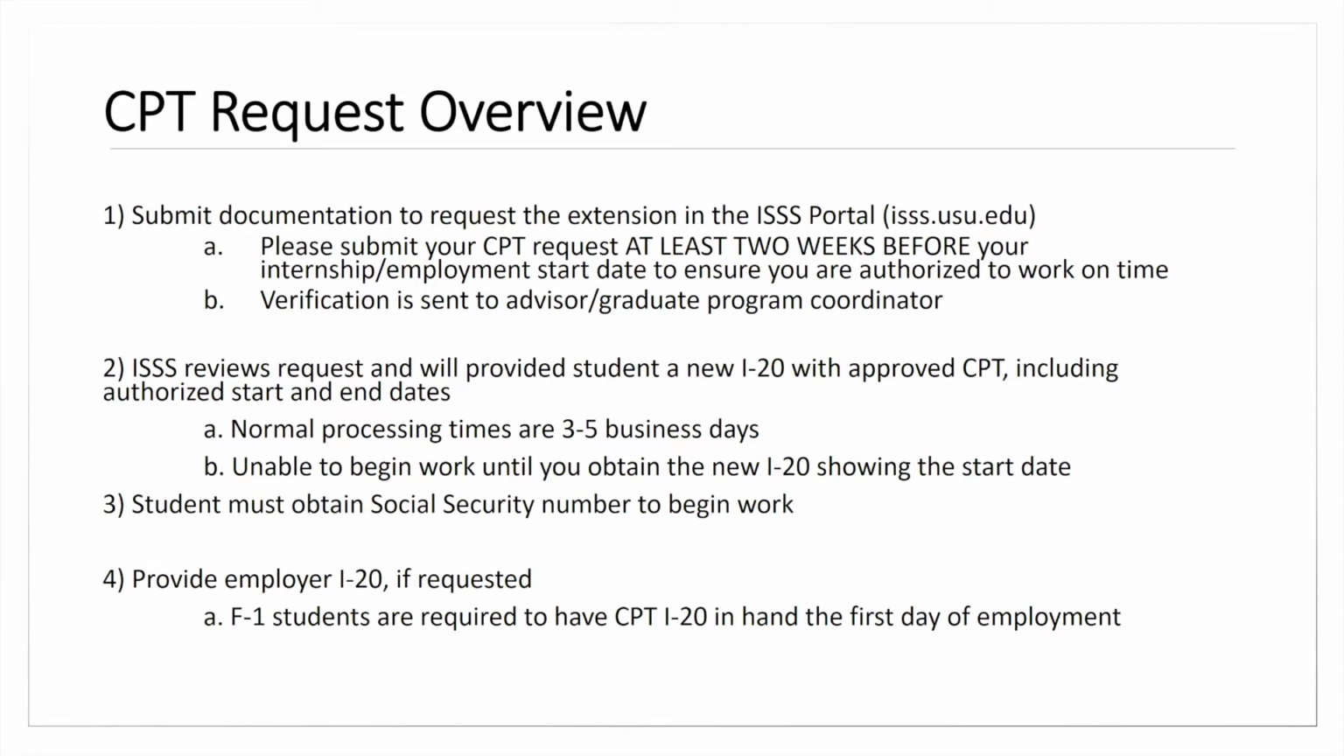Once we've received that request, we're going to review it, and we're going to turn around that new I-20 to you in 3 to 5 business days. You are not able to start work until you have that new I-20. Again, remember that that I-20 is what shows that you're eligible to have that CPT employment. This is not like OPT where you're requesting an employment authorization document. So that I-20 is the only thing that shows that you have that date.